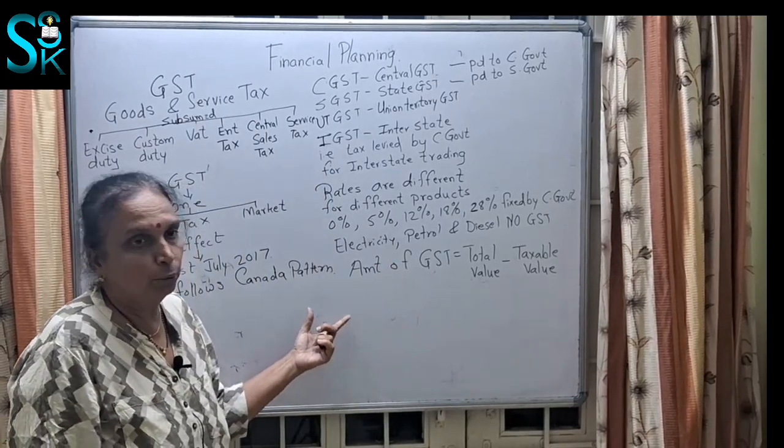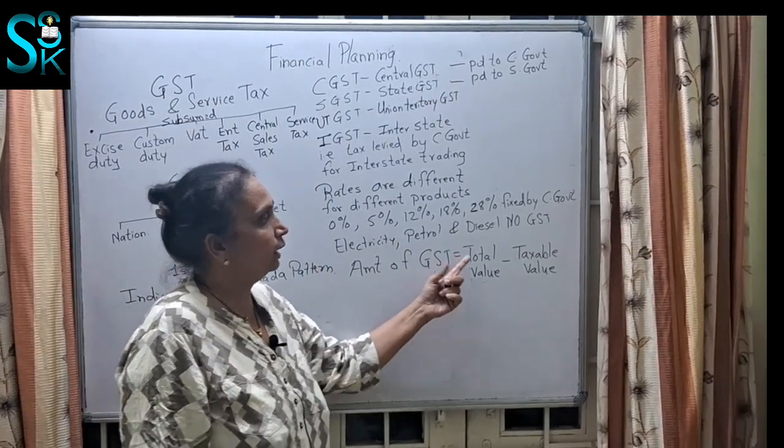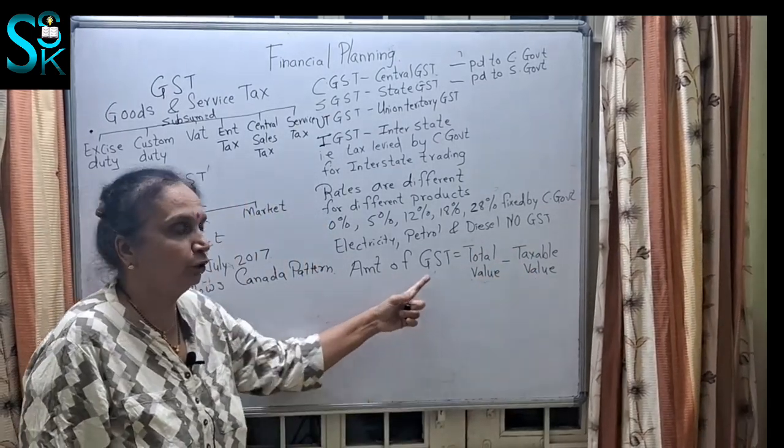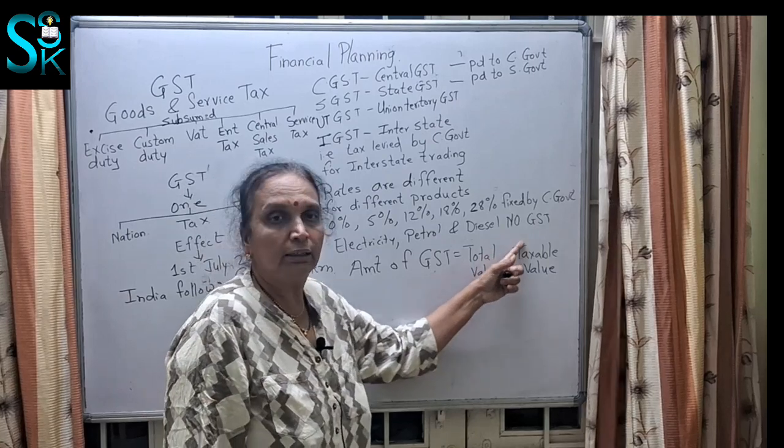Another formula which you have to remember is: amount of GST is nothing but the total value minus the taxable value. What is the amount of GST? Total value minus taxable value.